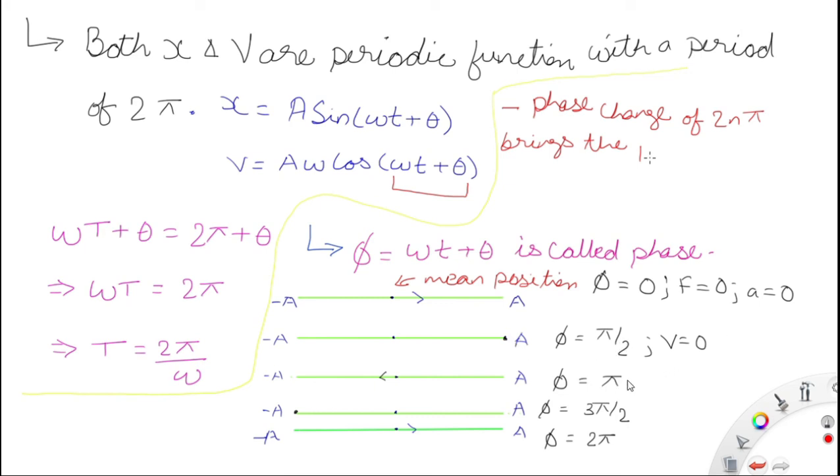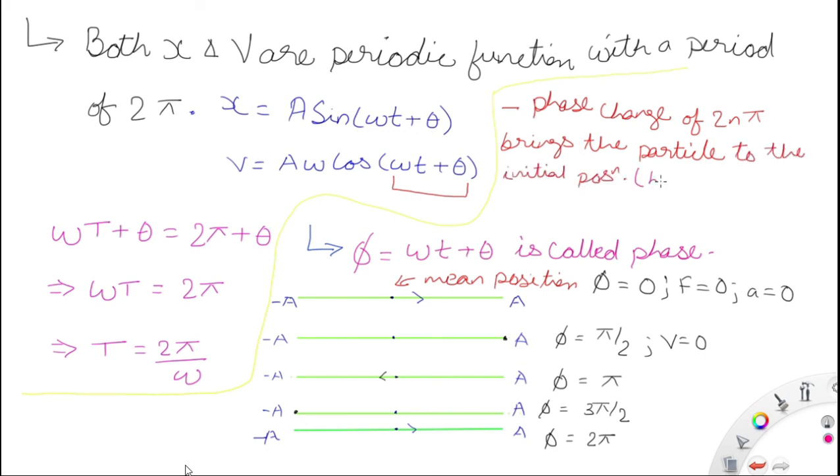After a phase of pi, meaning 180 degrees, it has returned to its own position. Again, after an interval of 3 pi by 2, it goes once again to the extreme position, but this time at minus A. Once again, after a phase difference of 2 pi, meaning 360 degrees, it comes back to the same position from which it started. So this is the starting point and this is the end point, and both have come to the same point. So the phase of 2 n pi brings the particle to the initial position.